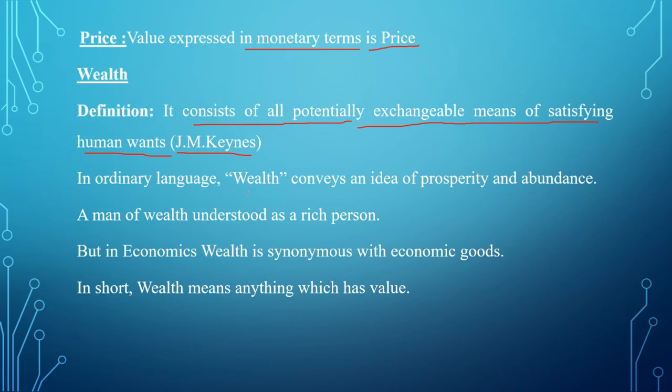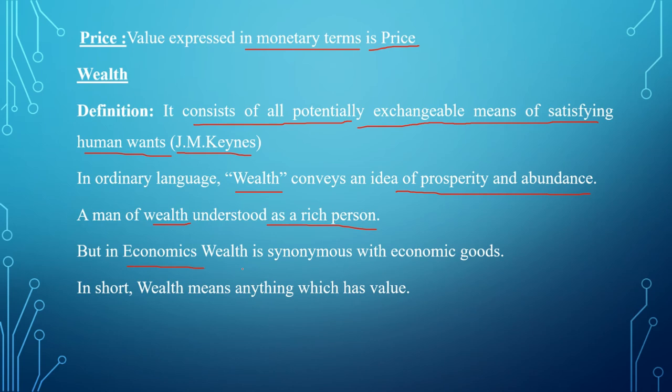What is wealth? Wealth is an idea of prosperity and abundance. Suppose a person is rich, he has more wealth. Suppose a person is poor, he has less wealth.